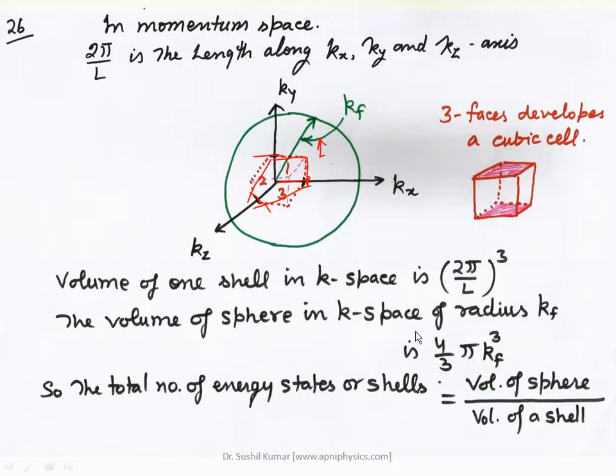So the volume of this sphere will be equal to 4π by 3 times kf cubed. So I have to find out how many cells can exist in this sphere. For that, I just divide the total volume of the sphere by the volume of one cell. By this way I can find the number of energy cells or energy states. So this is the way to find the energy states: volume of a sphere divided by volume of a cell.